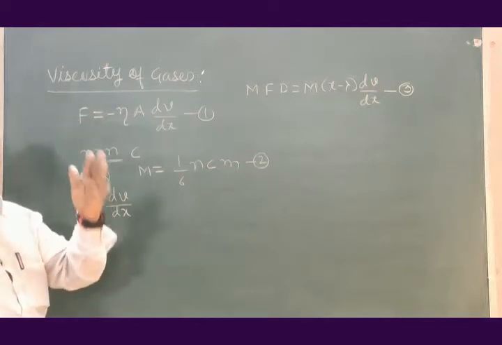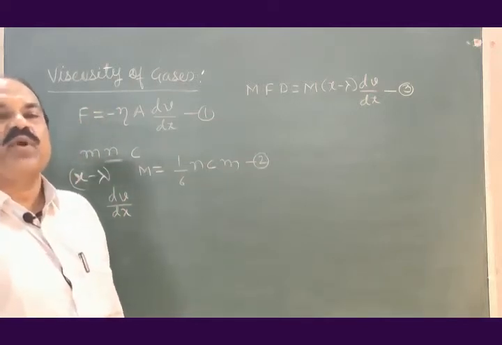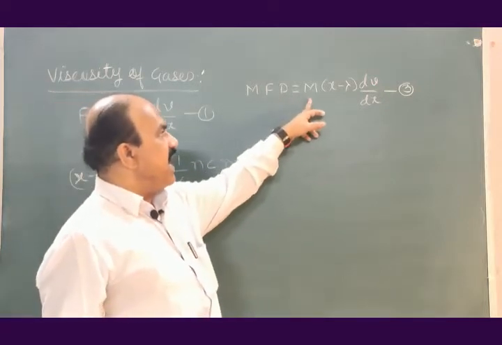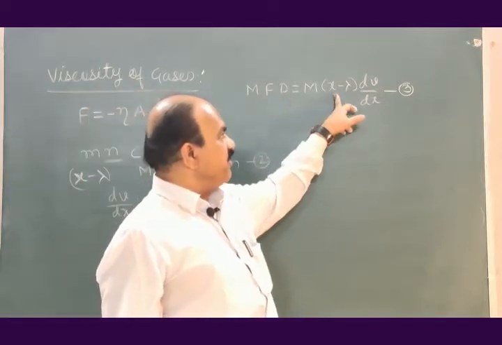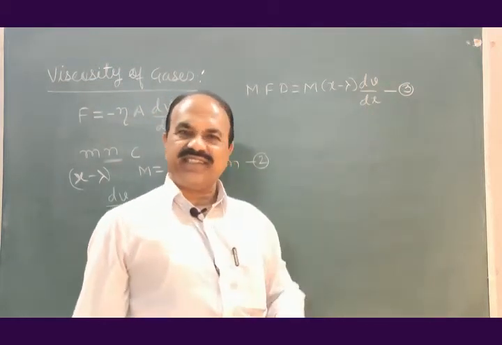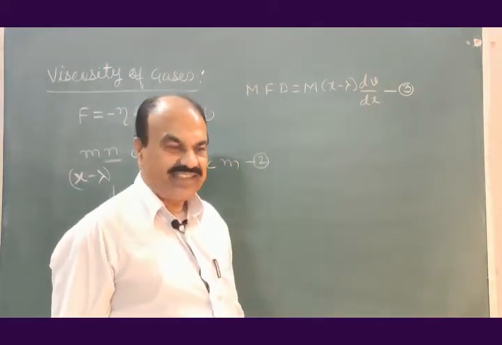What is momentum? Product of mass and velocity. What should be the velocity at distance x minus lambda into dv by dx? That will be the velocity.